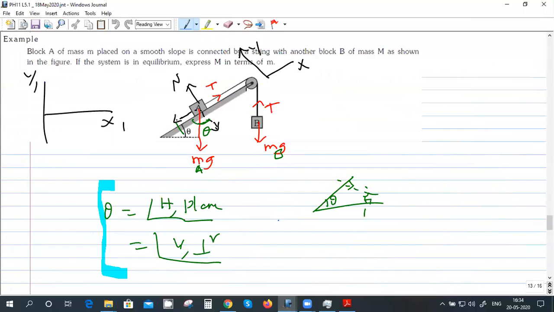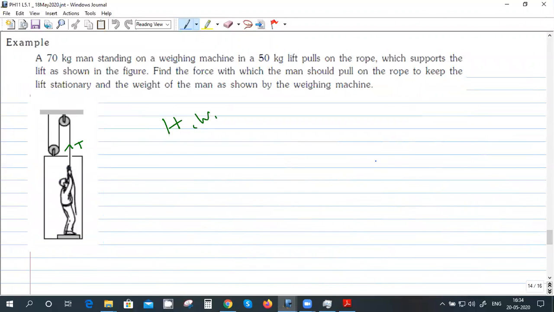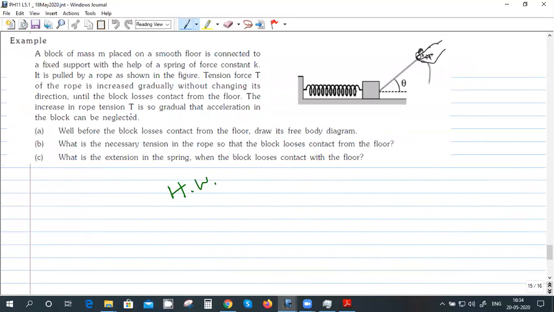And this homework problem, you did this one? Yes, sir. Bhavya? Yes, sir. Okay. All right. So let us assume the answer is correct. What about this one? Yes, sir. Bhavya? Yes, sir. Okay.